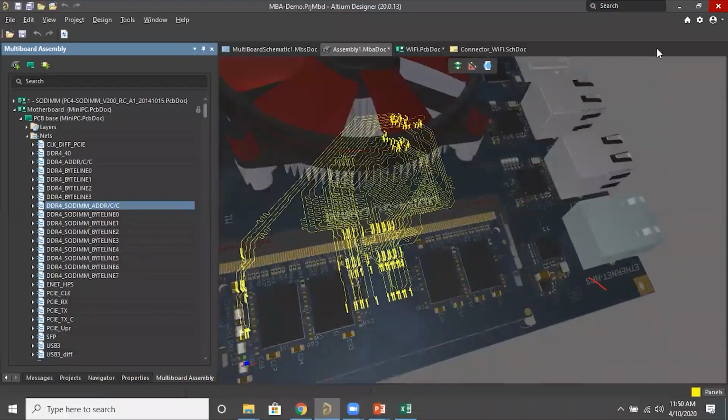Manimaran, this is Kamal. Yes, sir. I have one doubt. For example, we are mating two boards, one board on the bottom side and one board on the top side. We need to place that connector on the bottom side of the top board and the top side of the bottom board.